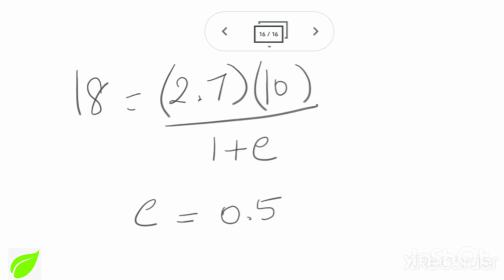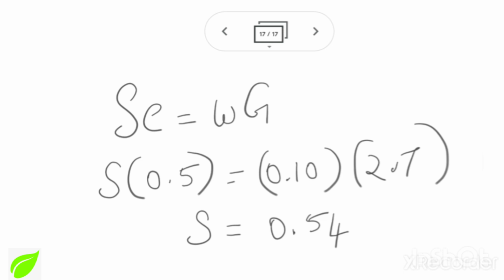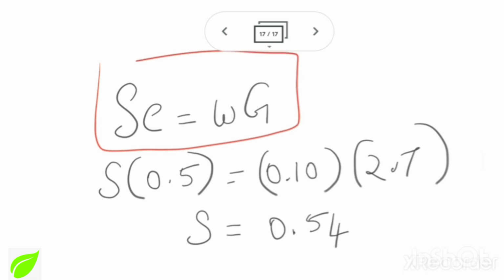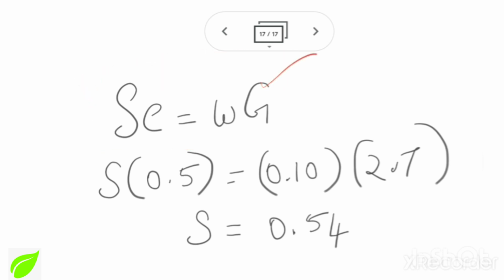So next step, if I substitute my gamma d in terms of kilonewton per meter cube in that equation, I will find my void ratio to be 0.5. So now it is easy to substitute everything in this equation. G I know, W water content I found, void ratio I found, so it is easy to find my degree of saturation. Just substituting the values, I have got my degree of saturation as 0.54, which is nothing but 54%.